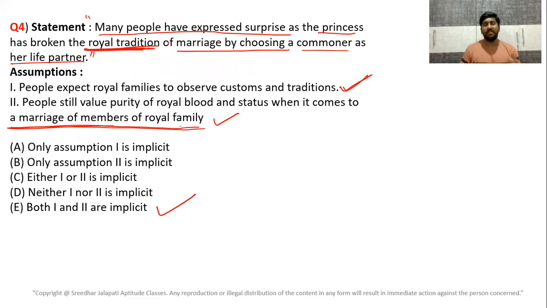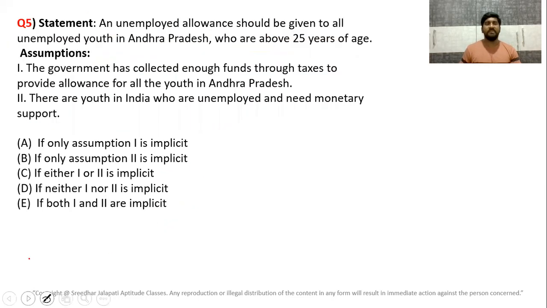Here we clearly have some clue words. Many people have expressed surprise that the royal tradition is broken. That means people expect families to follow the tradition. Second, she has broken the tradition by choosing a commoner because people normally expect the royal family to choose a partner from the royal family only. They expected that she would not do this, so that's why they got surprised. So both are assumptions. And let's move to the next one.